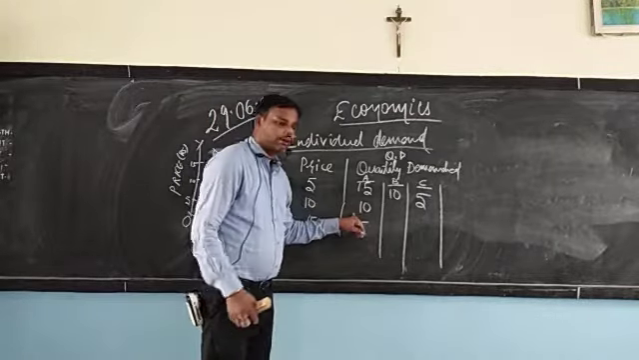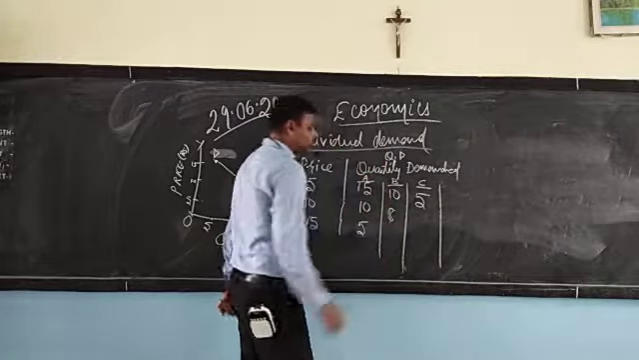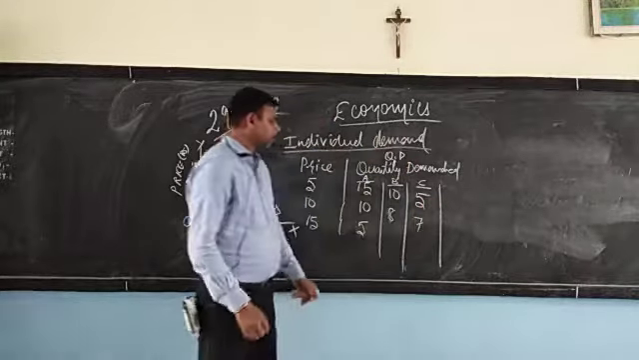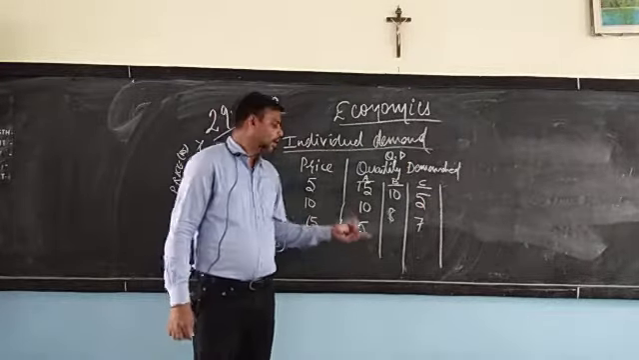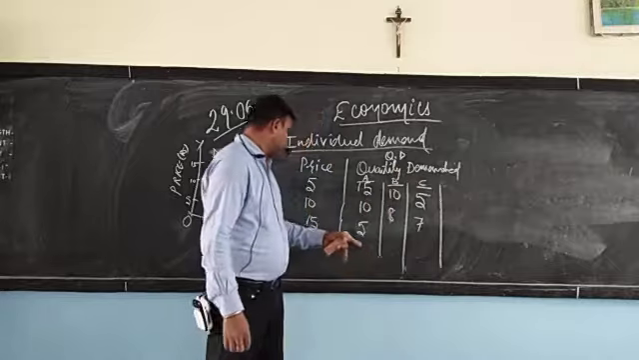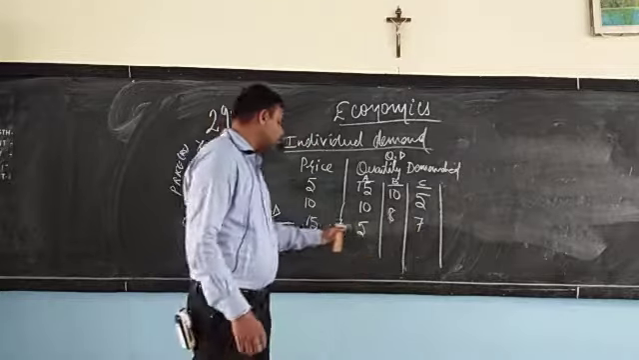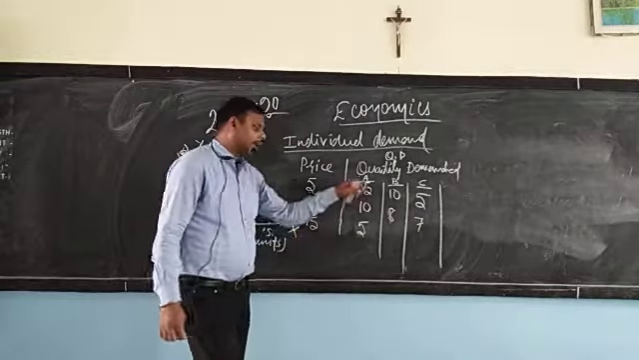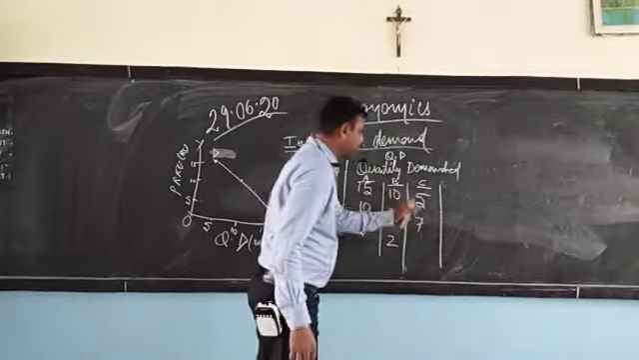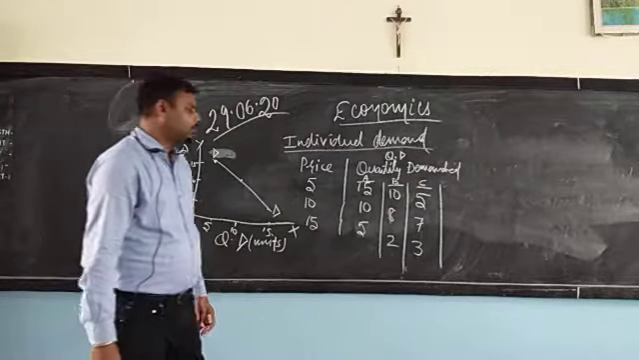At rupees 10, Mr. A purchases 10 units, Mr. B may purchase less, let's say 8 units, and Mr. C may purchase 7 units. Might be that at a higher price, he thinks the price may further increase, so he has purchased more compared to the last case. Same in the last one: at rupees 15, Mr. A purchases 5 units, Mr. B may purchase just 2 units, and Mr. C may purchase 3 units.